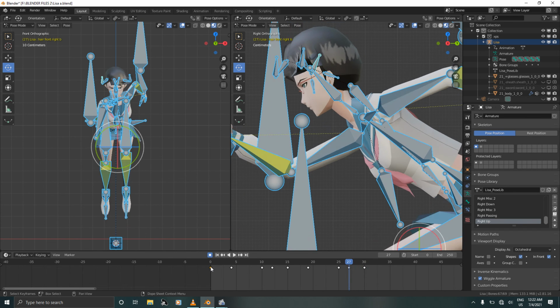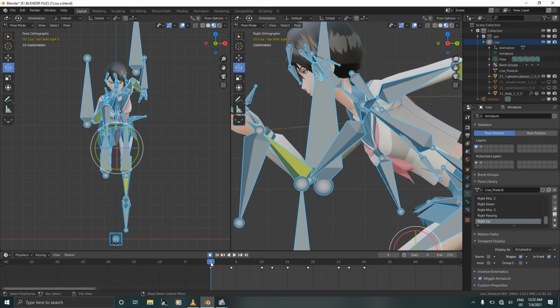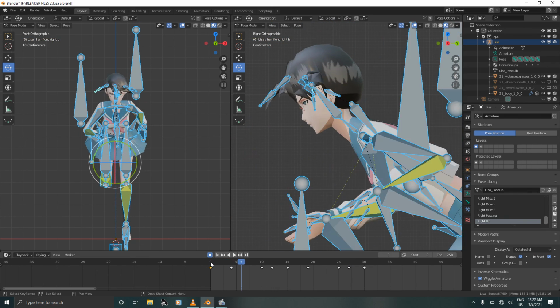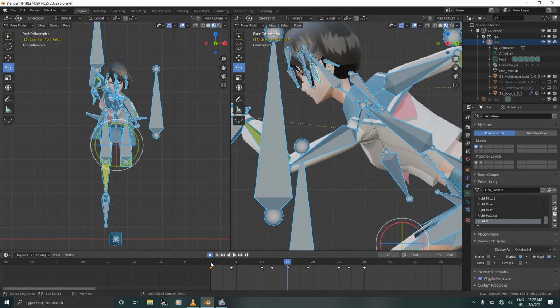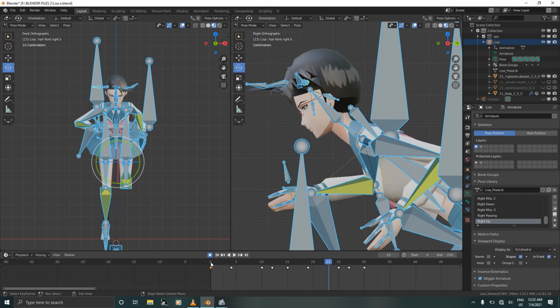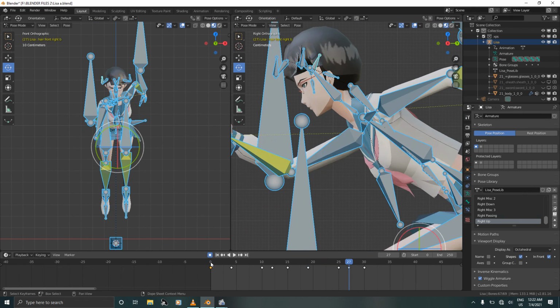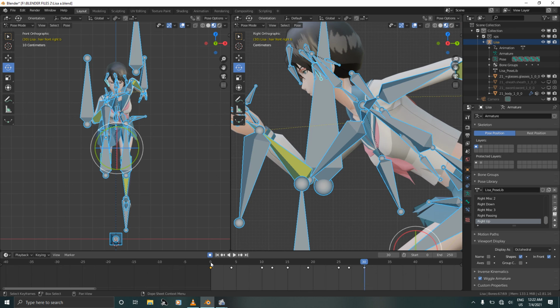And now we're going to scrub through the timeline and see that the hair is moving as she is running, just as we animated. So this is the end of our tutorial.